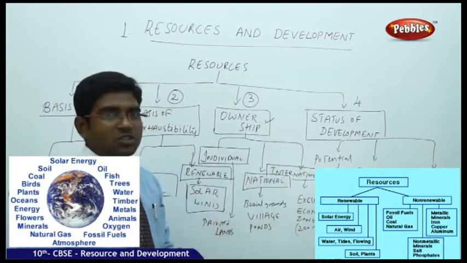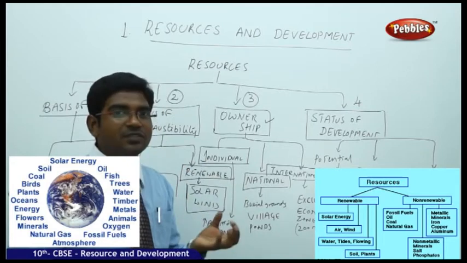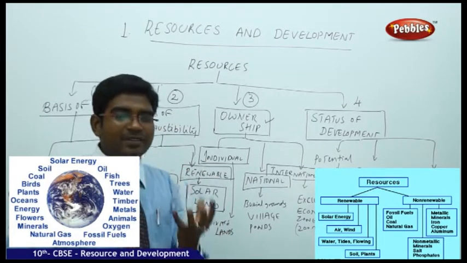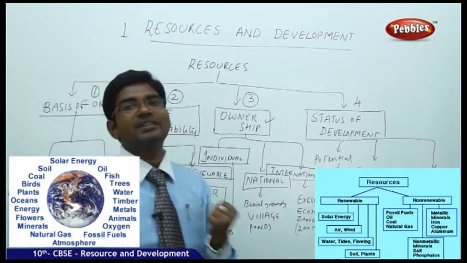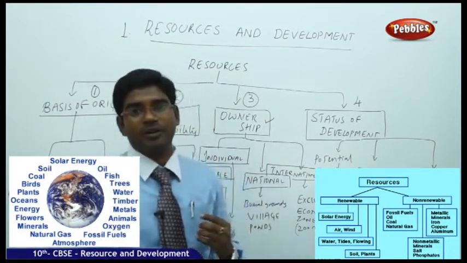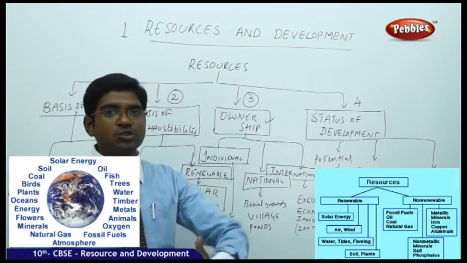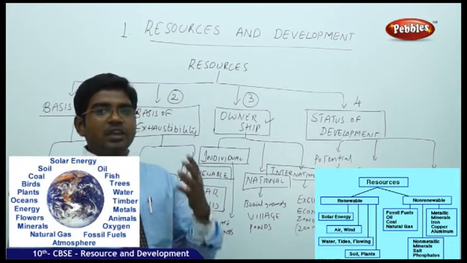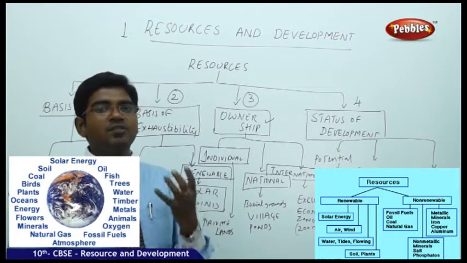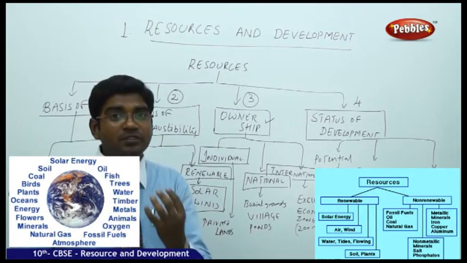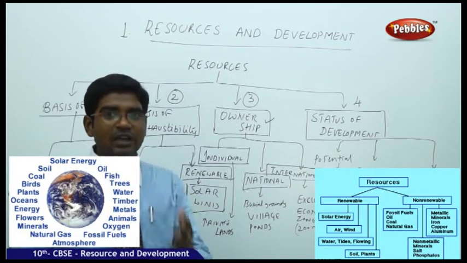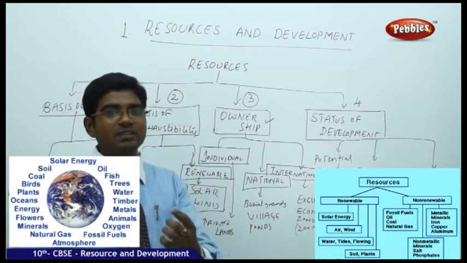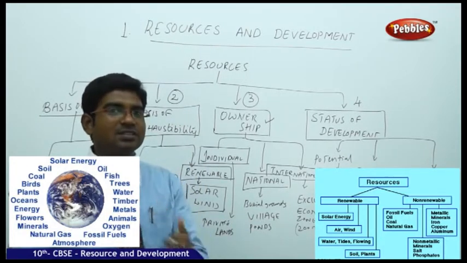One is potential, basing on the potential of the thing, whether the potential is properly utilized or not, that is secondary. But how much potential does it have? That's very important. For example, you go to Gujarat or you go to Rajasthan. In Gujarat, you have abundant availability of solar energy. That is the potential of Gujarat. In the same way, you have a lot of energy available in regard to wind. That is available in Rajasthan. That is the potentiality of Rajasthan.